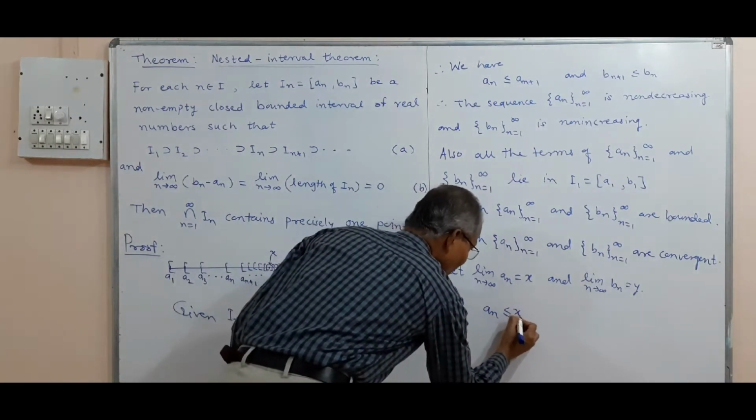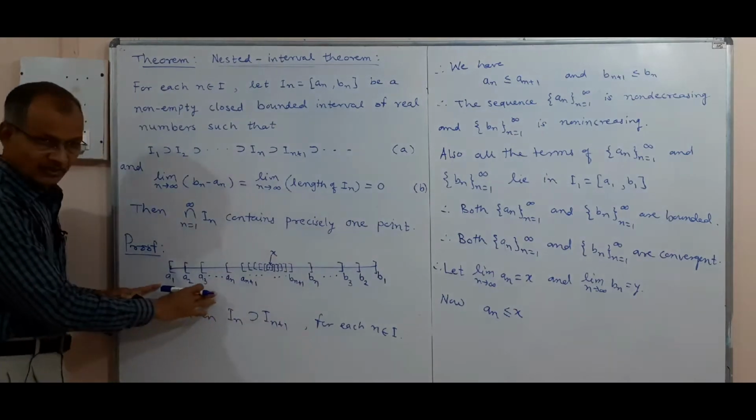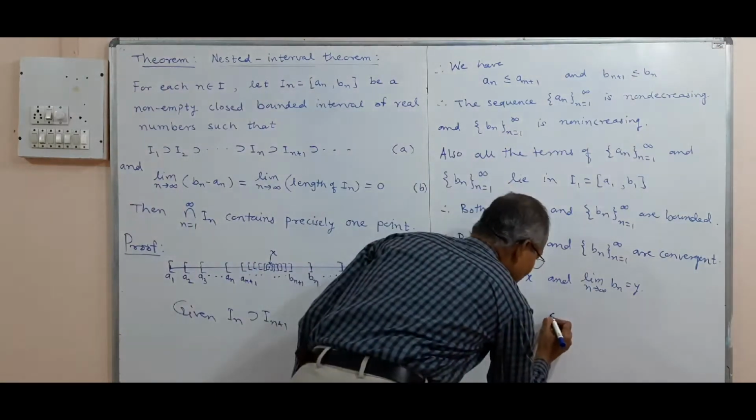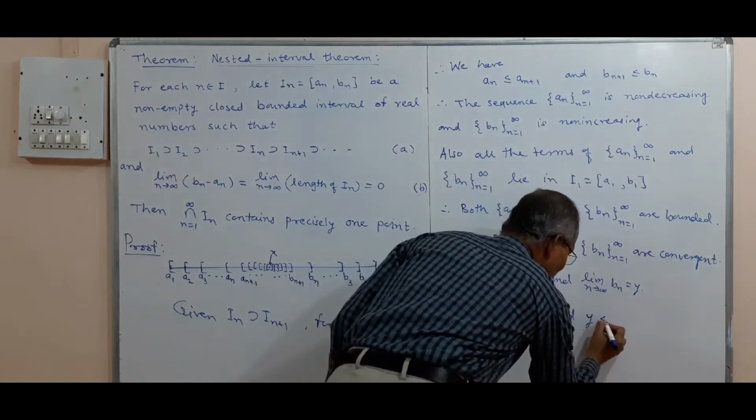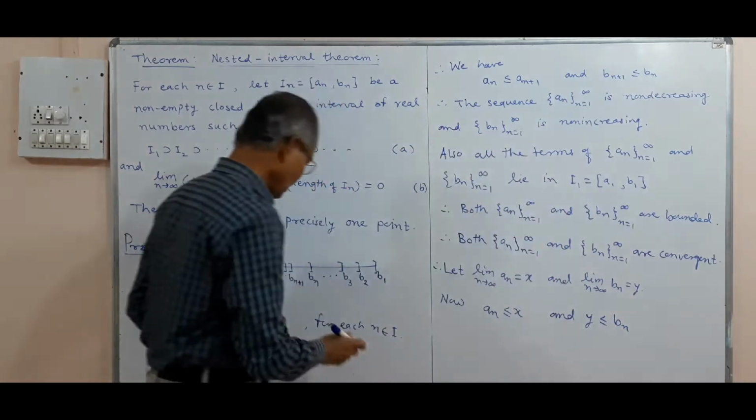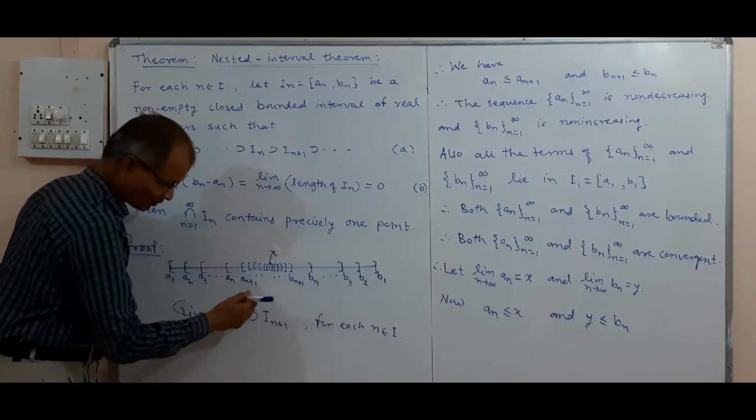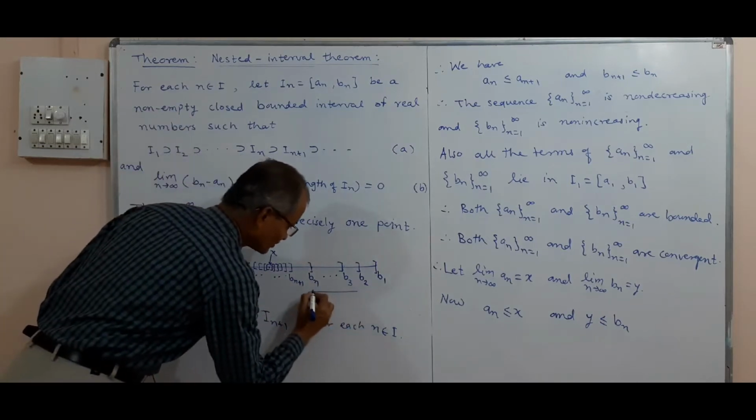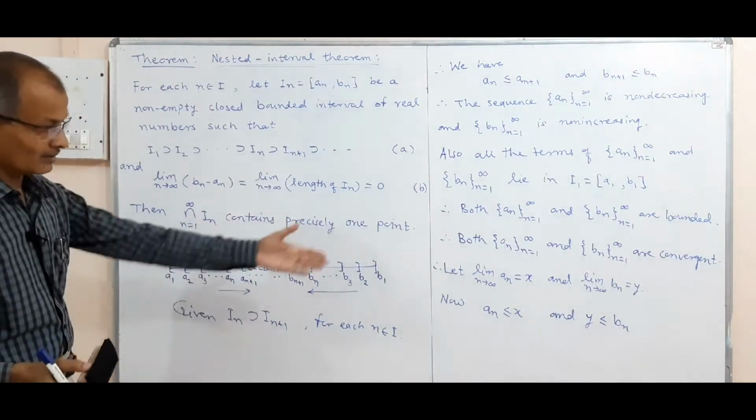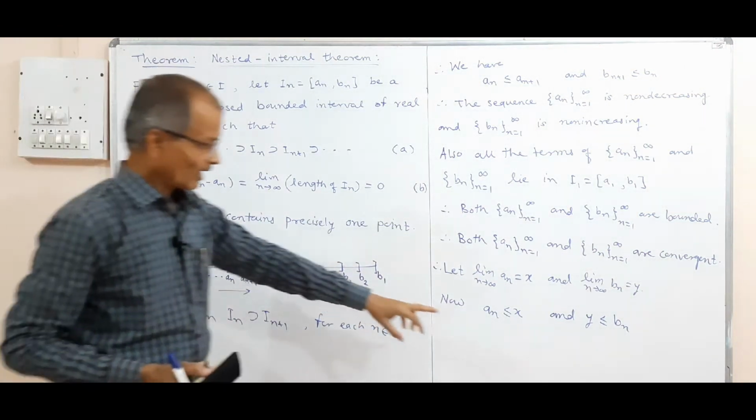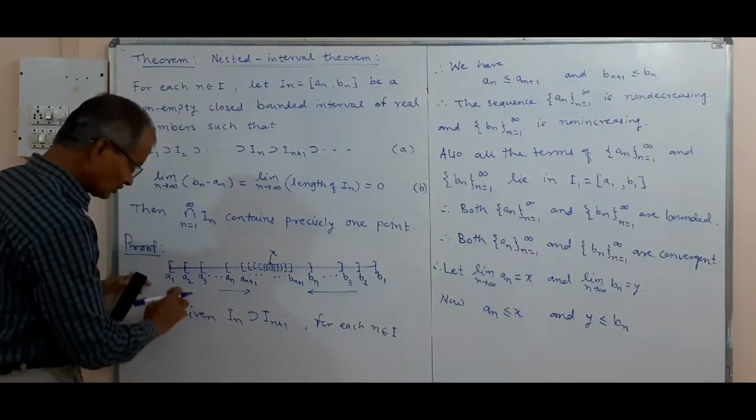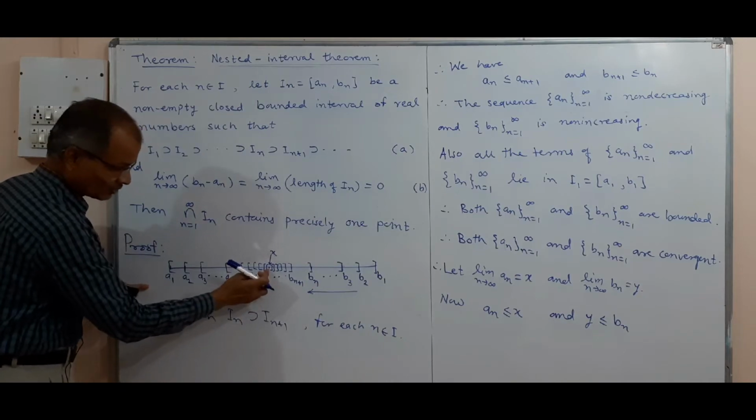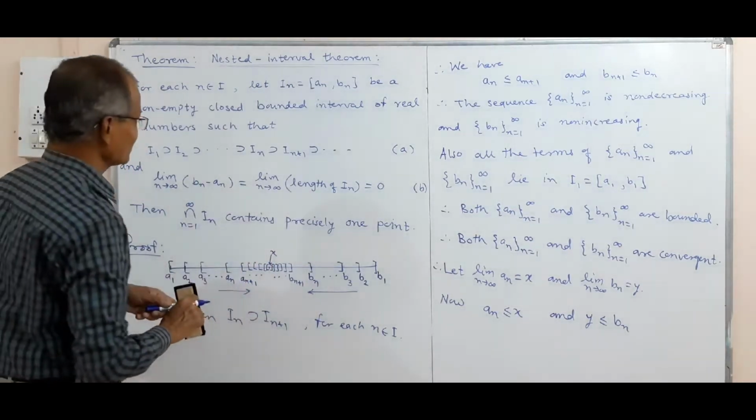Now also we have an is less than or equal to x, because x is the limit of an. So all the terms are less than or equal to x, and y is less than or equal to bn, because bn is decreasing, so it will approach towards y. So this will approach x and this will approach y, that we are considering. Now what we shall prove is that x is equal to y. This will approach x, and b1, b2, bn will approach the same point x. So that we shall show.